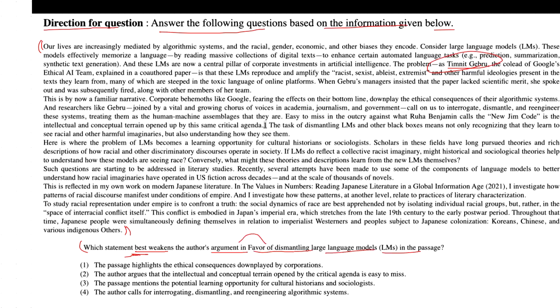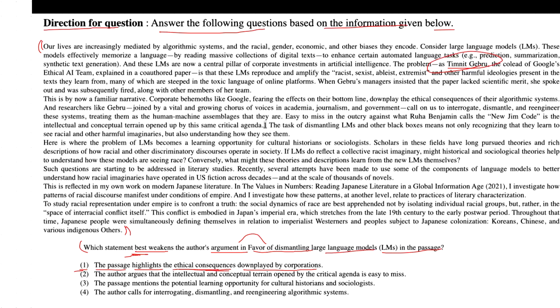Let's look into the options. Before we go to the options, the question asks very simply: which statement best weakens the author's argument in favor of dismantling large language models as presented in the passage? The first option states that the passage highlights the ethical consequences downplayed by corporations.